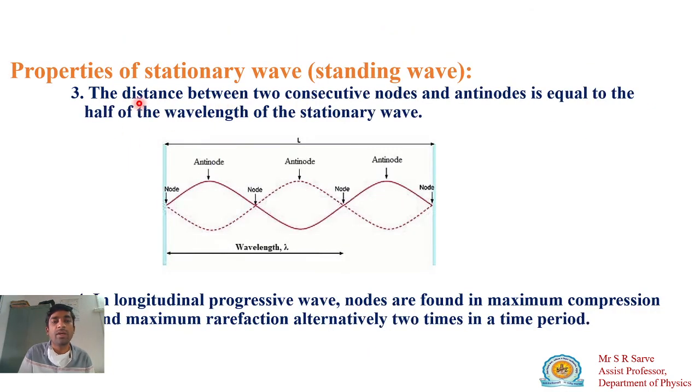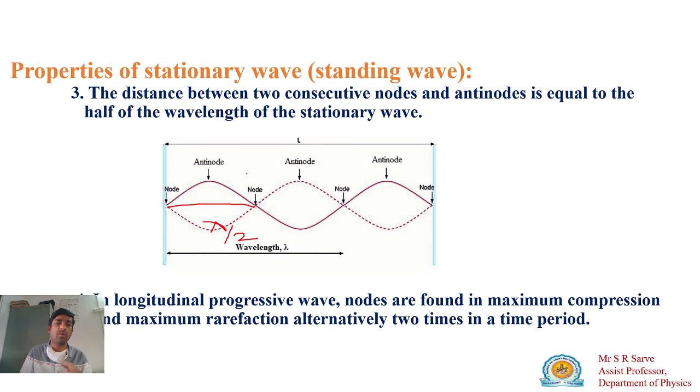Third is the distance between two consecutive nodes and antinodes. Suppose this is your first node, this is your second node. So what is the distance between node and node? This complete wave, one wave, has a distance equal to the wavelength. And this distance from node to node is half of that wavelength. What is the wavelength? Wavelength is lambda. This distance is equal to lambda by 2.